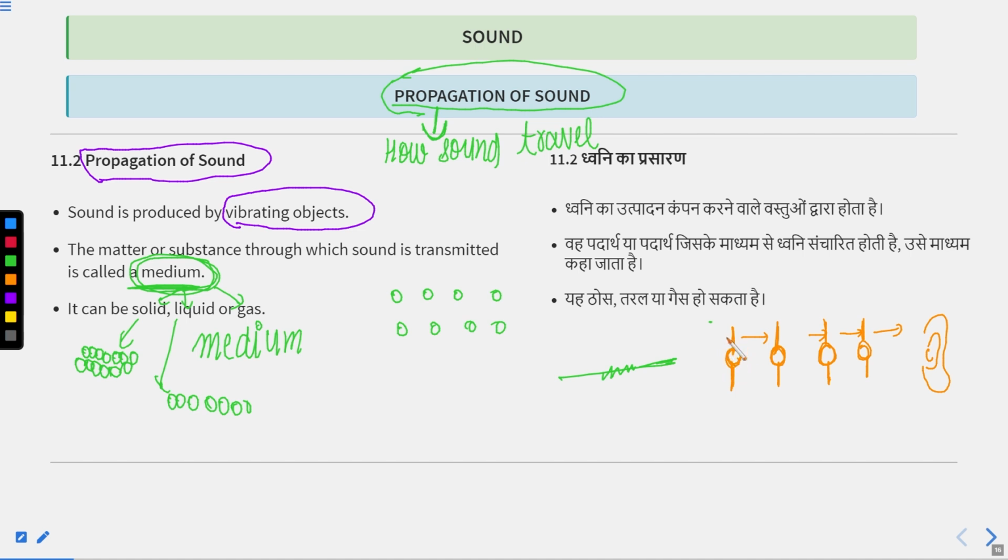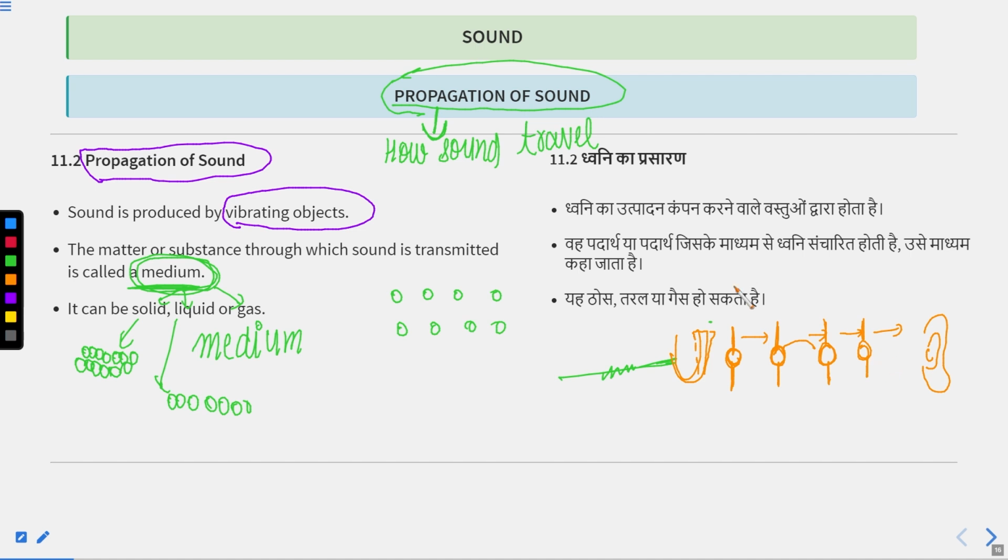And how does sound propagate? This is our tuning fork and it starts vibrating. This vibration is transmitted to this particle, and this particle starts doing to and fro motion, and this particle will force its adjacent particle to start doing motion, and this particle will force another adjacent molecule to start doing this motion, through which the sound will propagate and come to your ear.